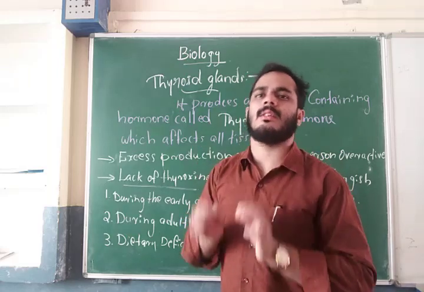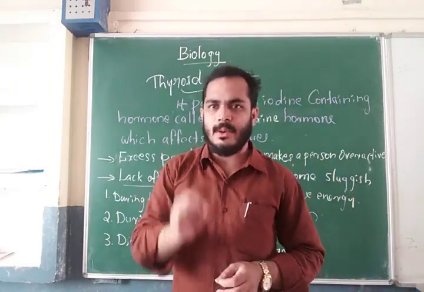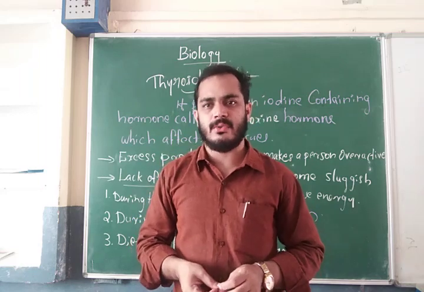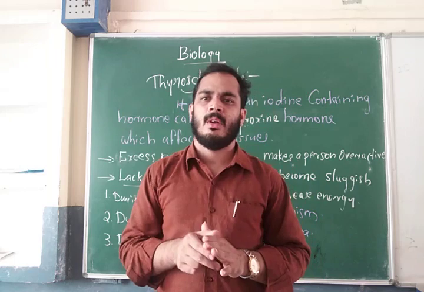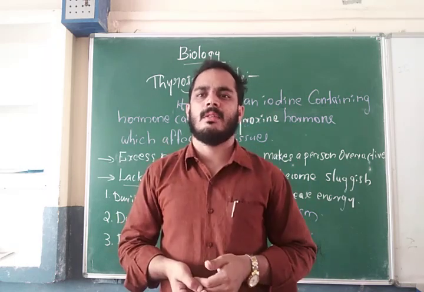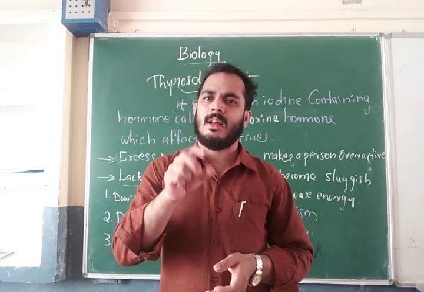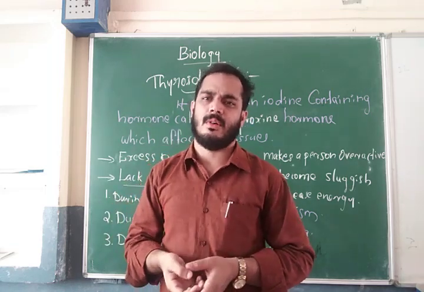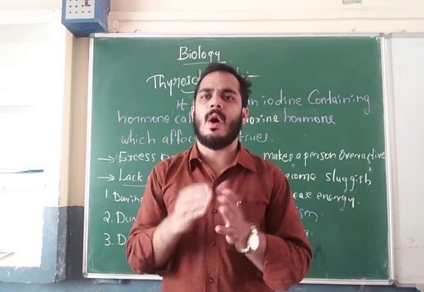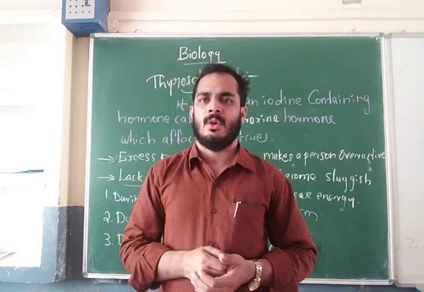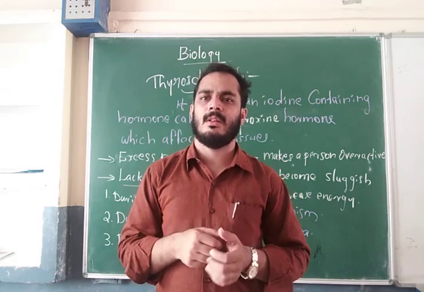This gland also produces a very important hormone. That hormone is called thyroxine. The thyroxine hormone affects human life in 2 ways: the excess production of thyroxine hormone and the lack of thyroxine hormone. What happens in the human body? I will give you the details about these 2 types of effects.